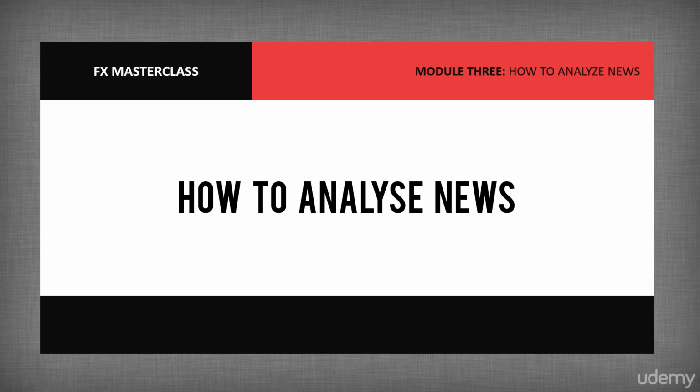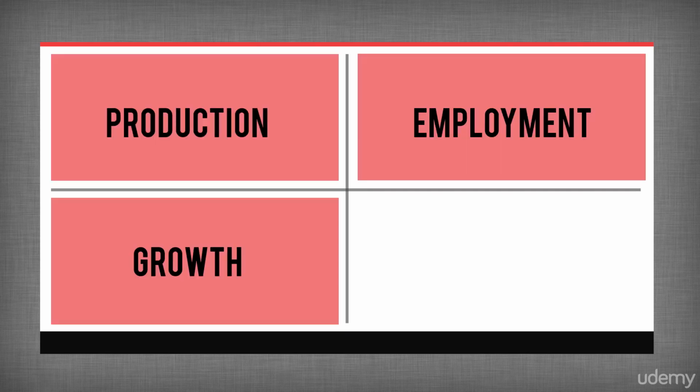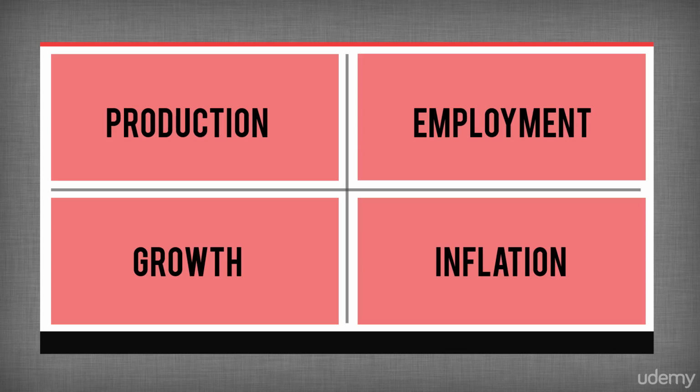But what do we do if the article does not mention it, or if the information was only in numbers, such as during a data release? Hence, it's important for you to be able to interpret the news by yourself, so that you can immediately capitalize on these changes in the market. So, look at the news and first decide what kind of news is it. Is it production, employment, growth, or inflation-related news?